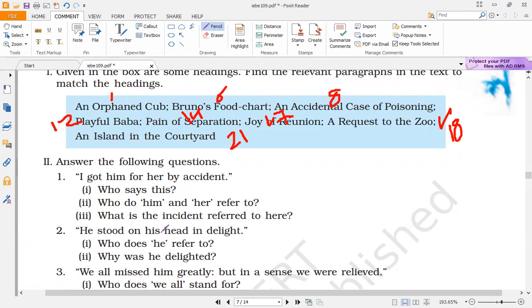"He stood on his head in delight." Who does he refer to? Here he refers to Bruno, the sloth bear. Why was he delighted? As Bruno was in the zoo, he was happy to see the author's wife after a long time, and the time period was around 3 months. So he met the author's wife after 3 months, and that's why he was delighted here.